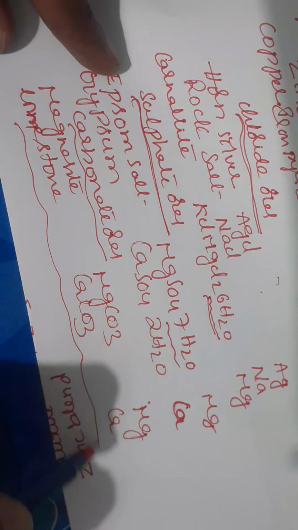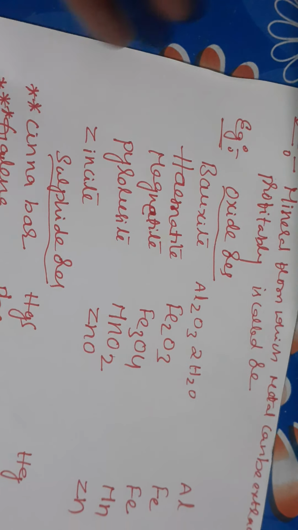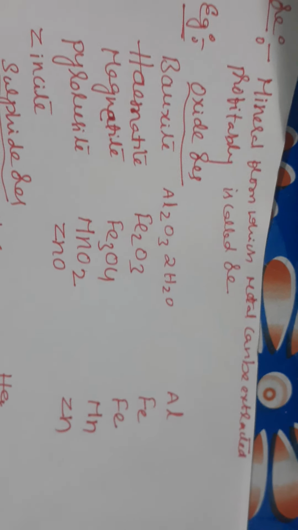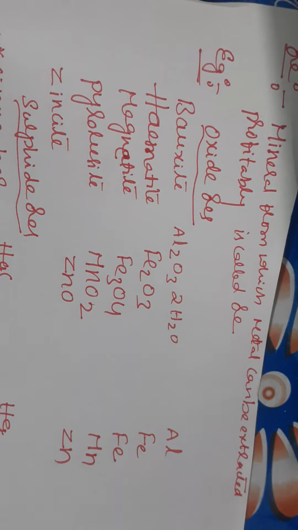So these are some ores, their formula and the metal present in them, students. Most important, everyone has to learn for bits, very short answer and short answer questions. The mineral from which metal can be extracted profitably is called an ore.